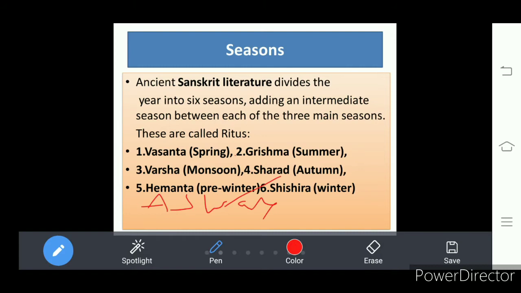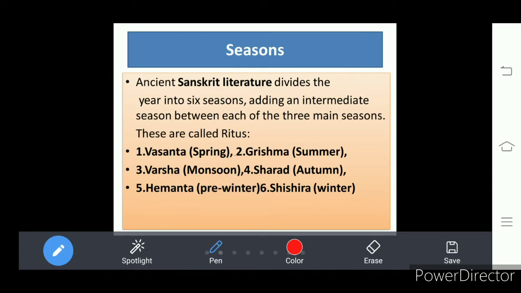Ashwayuja. And another one is Kartika. Kartika Masam we say, right? So these are the months in which we experience Sharat Rutu. Which Rutu? Sharat Rutu. That means Sharat Rutu is in Ashwayuja and Kartika month, which in English we call September and October.